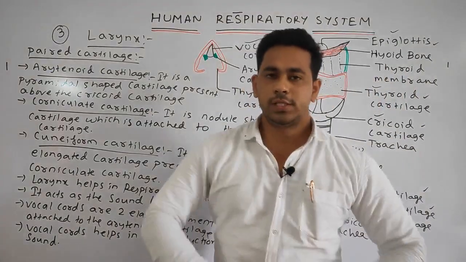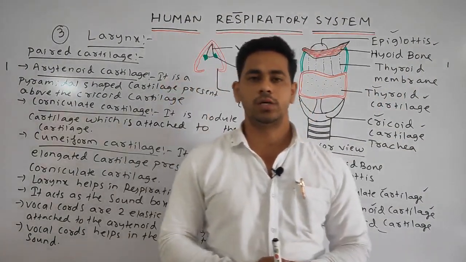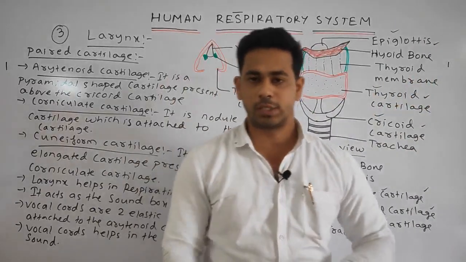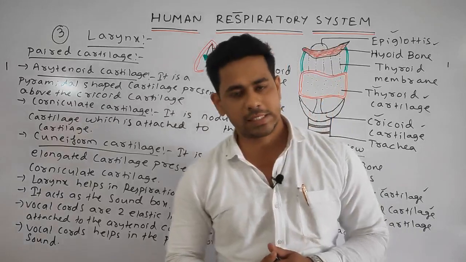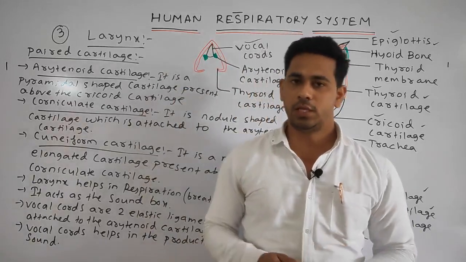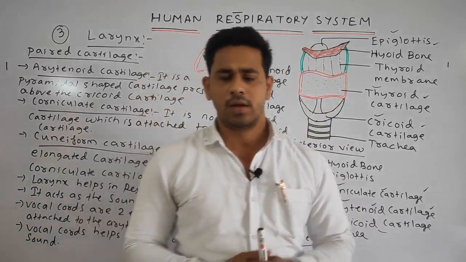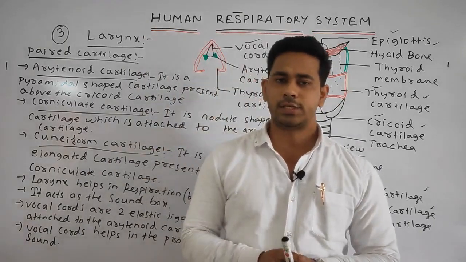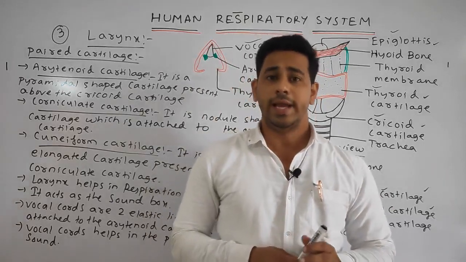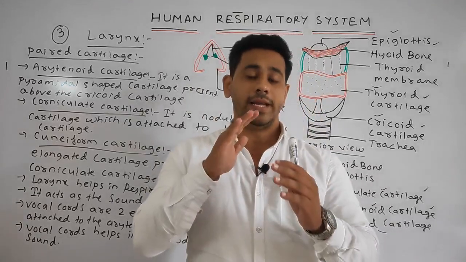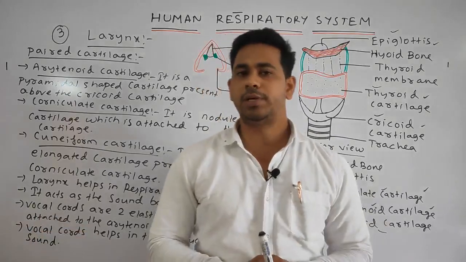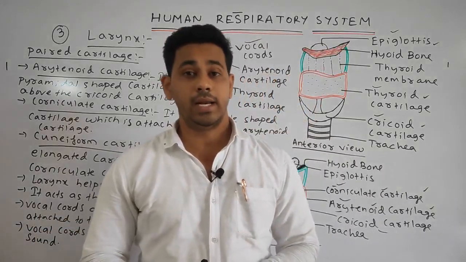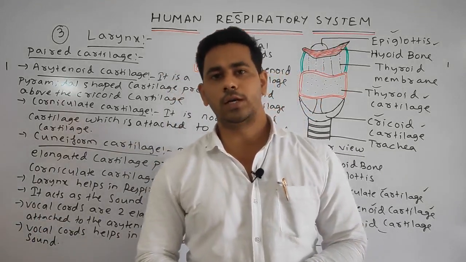Students, today we have discussed the human respiratory system, and three important portions: the nose, then the pharynx, then the larynx region. In the nose, we discussed that it consists of two parts: the external nose and the internal nose. The external nose consists of the nostrils, and the internal nose, or nasal chamber, is divided into three important parts: anterior vestibular region, medial respiratory region, and the posterior olfactory region.